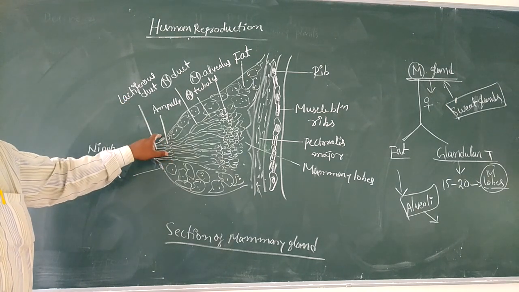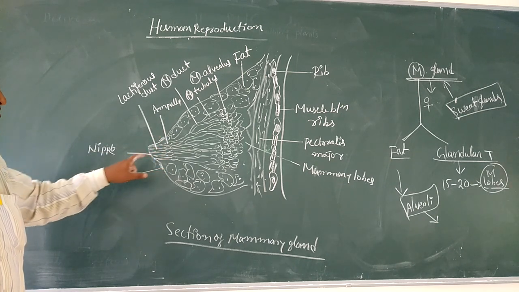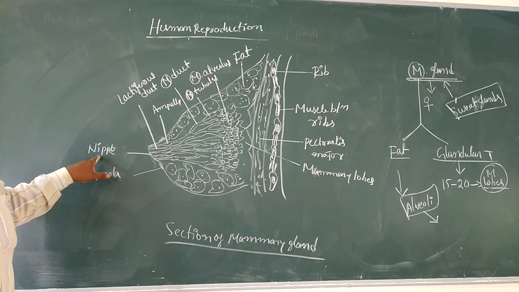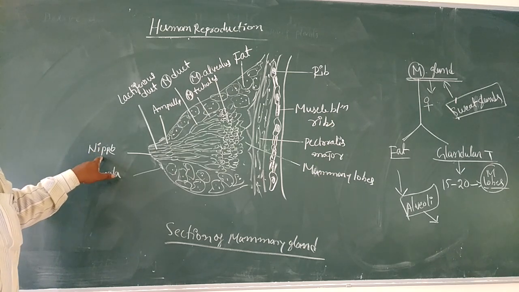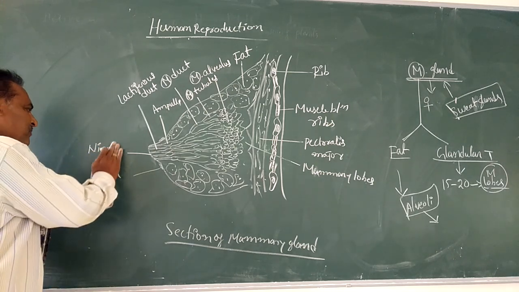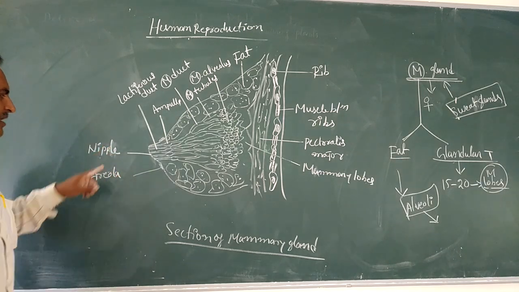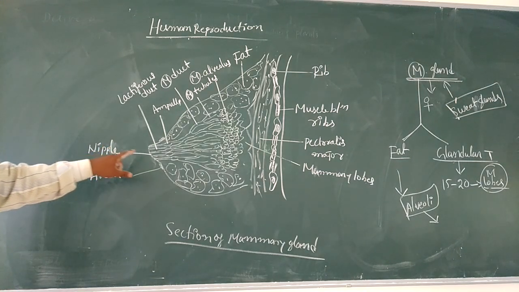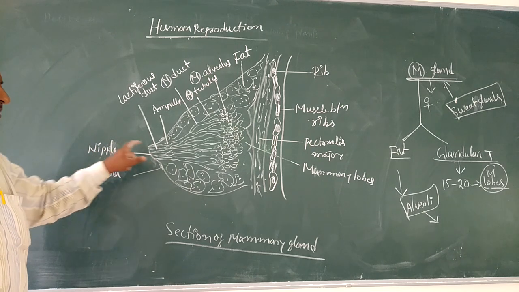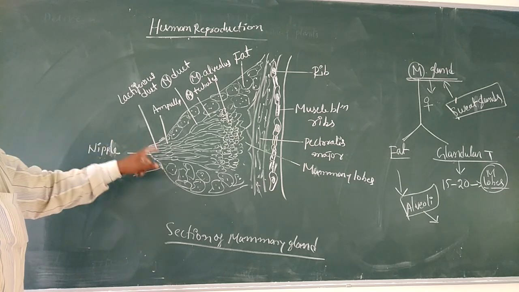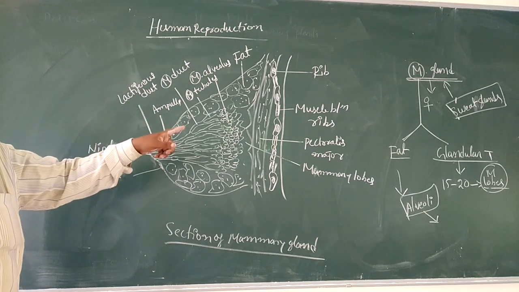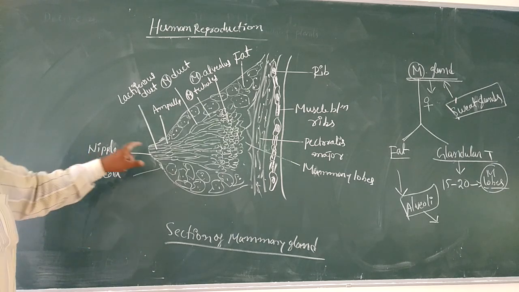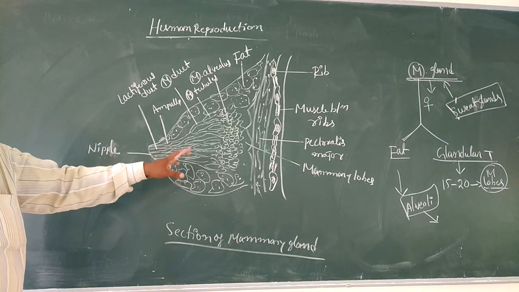The lactiferous ducts open at the erectile part of the mammary gland, called the nipple. Here the nipple is always a multipored erectile part. It is the structure of the mammary gland.